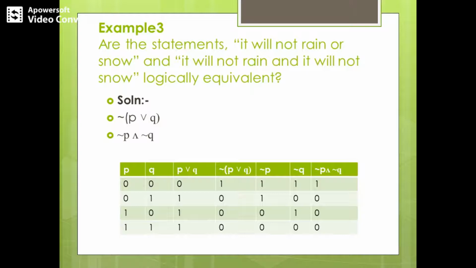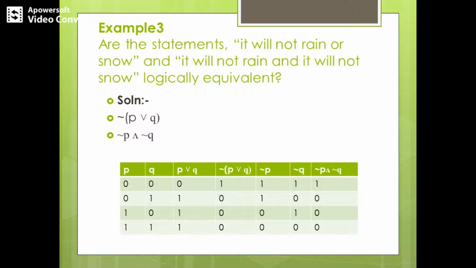So now let's compare negation of P or Q with negation P and negation Q. Do they resemble each other? Yes, you can observe this column and compare it with the last column. Both columns have the same identical values. So it's clear that they are logically equivalent, right?